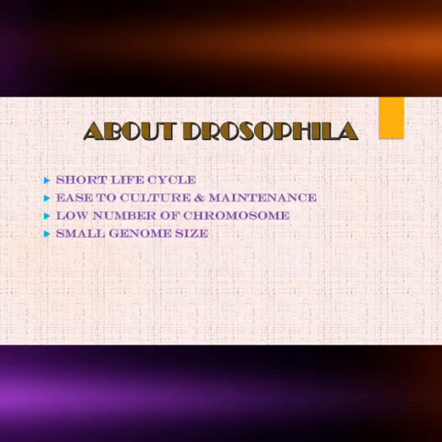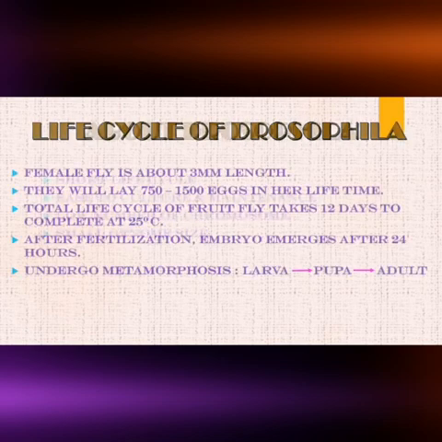So we all know Drosophila melanogaster is a common fruit fly. Fruit fly Drosophila has been extensively studied for over a century as a model organism. But why Drosophila? What makes it such a good model? First, short life cycle. Second, easy to culture and its maintenance. Third, low number of chromosomes. And last one, that is very important, its small genome size.